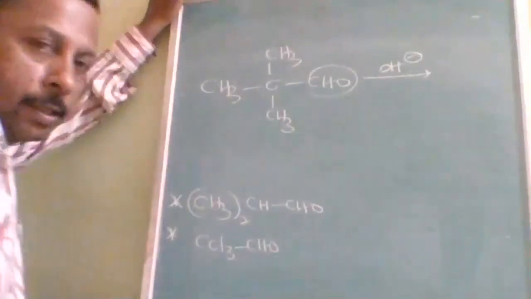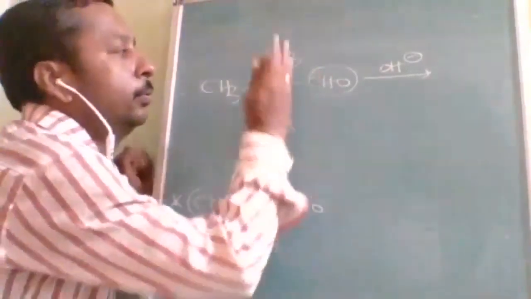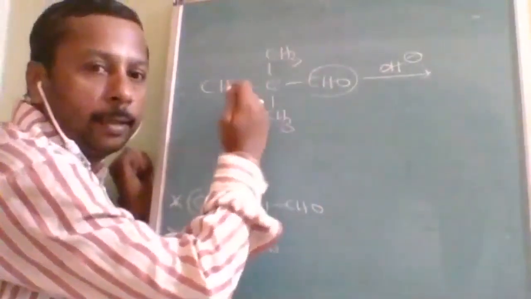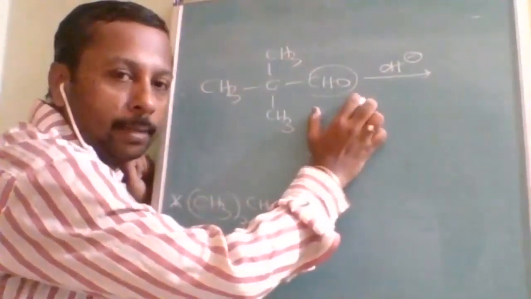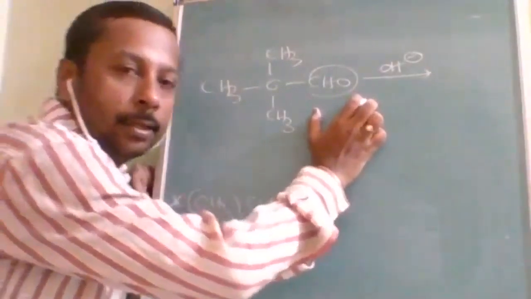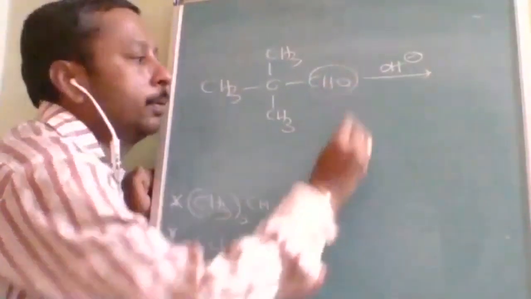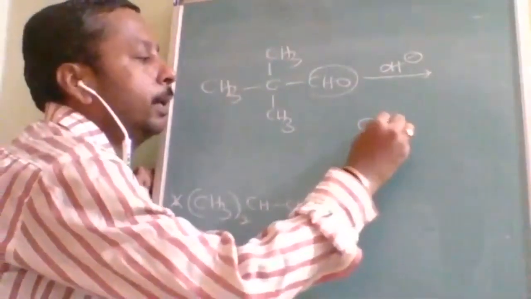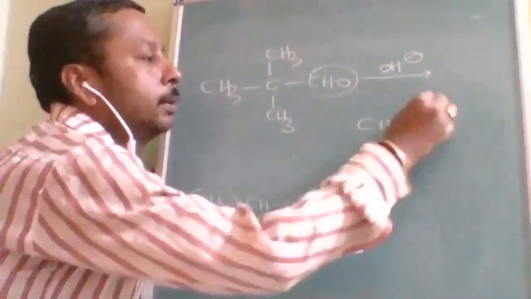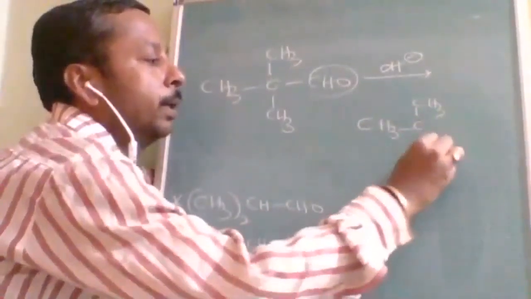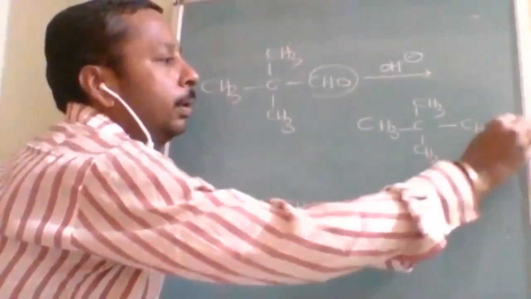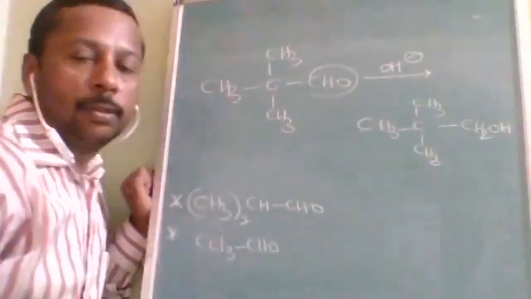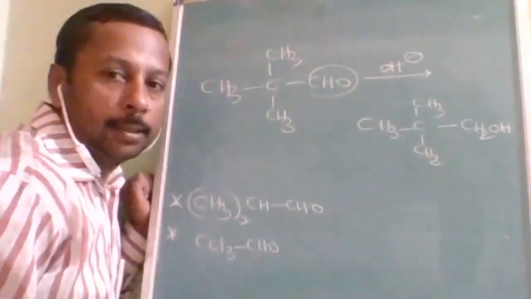So it is just a trick. Okay, you should avoid all the remaining part. You should play only with this carbon, the carbon which has the aldehyde, that only you should change. Understood? So first, I am writing the other part as it is. This part you change into alcohol. You give a sufficient number of hydrogens to that carbon, then it will become an alcohol.